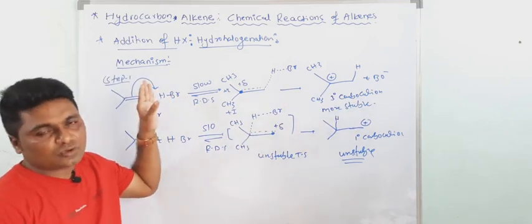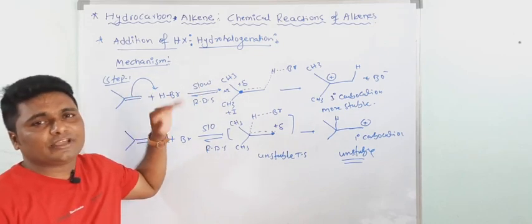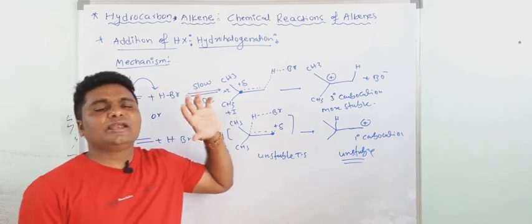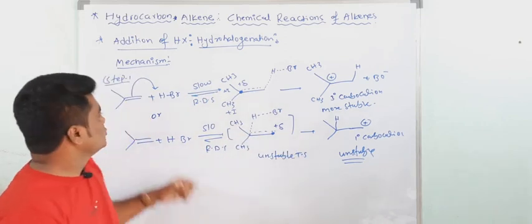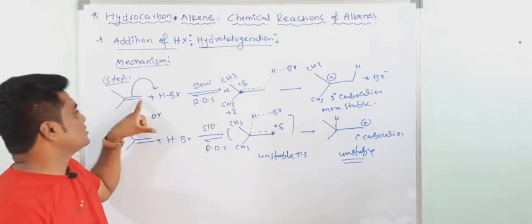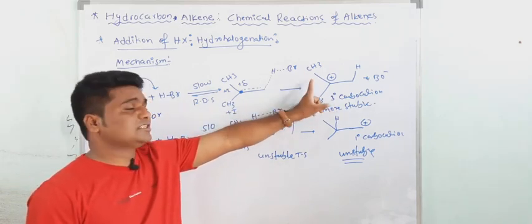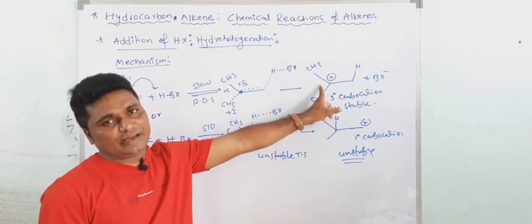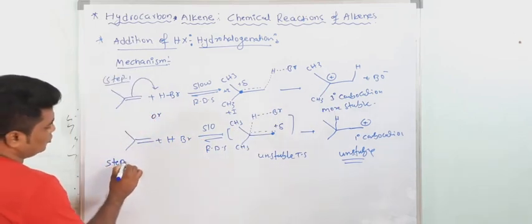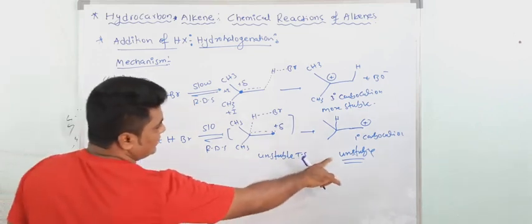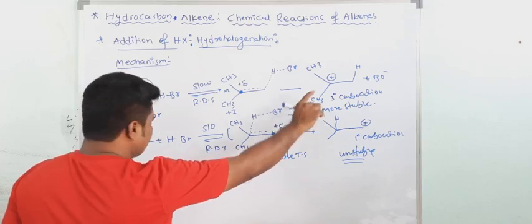So now what is the conclusion? In the addition of an electrophile to the alkene, we have to see the stability of the carbocation. Always we have to form the more stable carbocation. So in this case the hydrogen goes to this point, then you will get the more stable carbocation. This is the major product, from the major intermediate. Okay, now what is step 2? You conclude this transition state does not form, only this will form. So the stable carbocation will form.